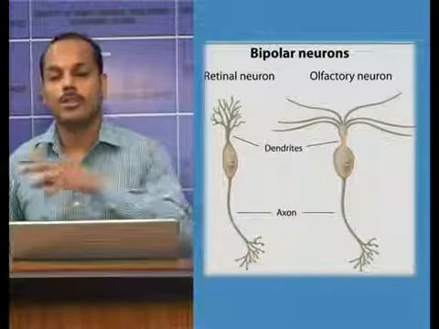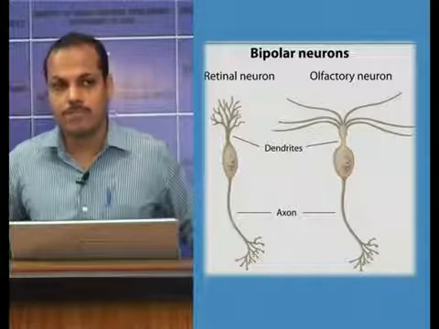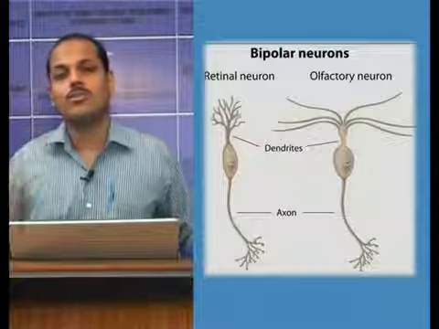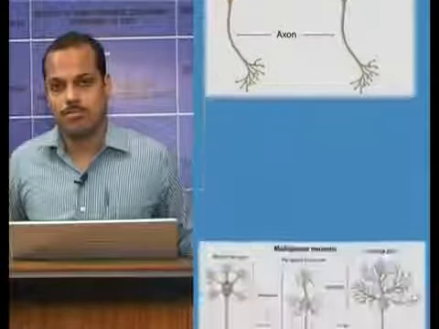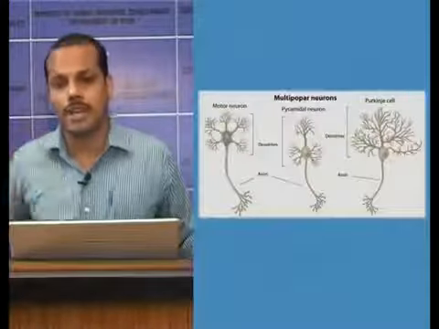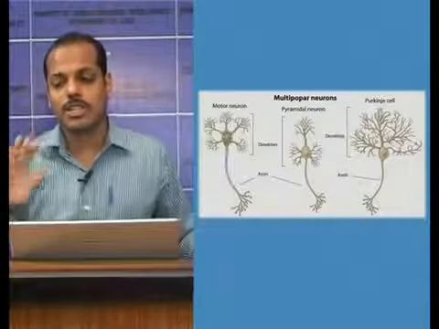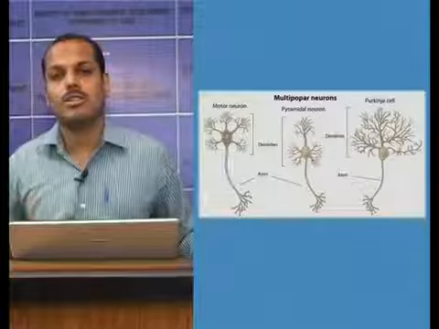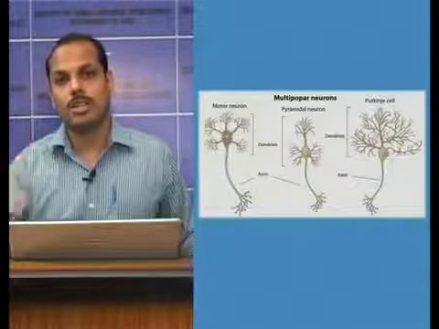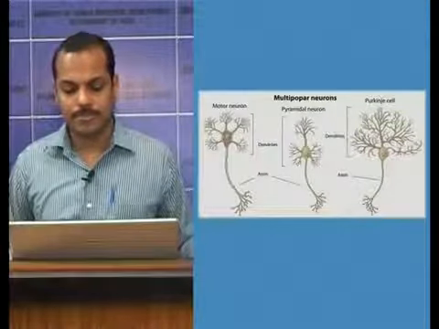The processes may be dendrites and axon. So all the neurons will have at least one axon. All the neurons will have one axon. Sometimes dendrite may be there, sometimes it may not be there, sometimes one dendrite, sometimes multiple dendrites may be there.